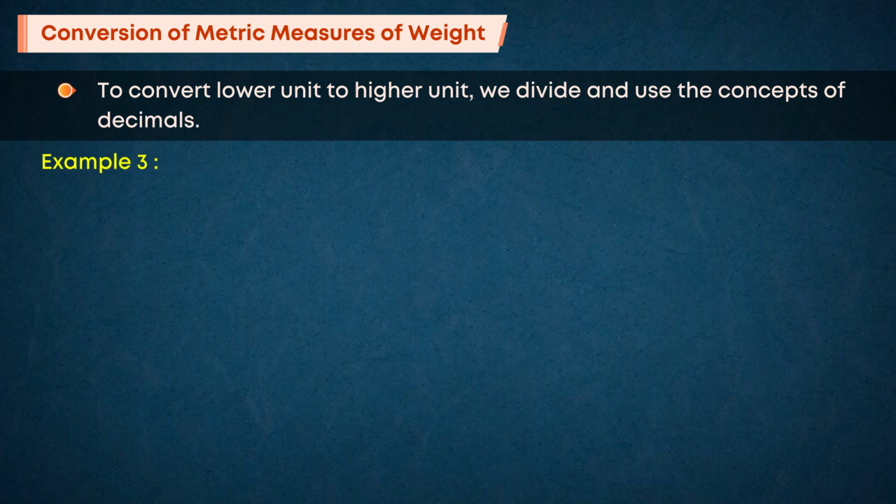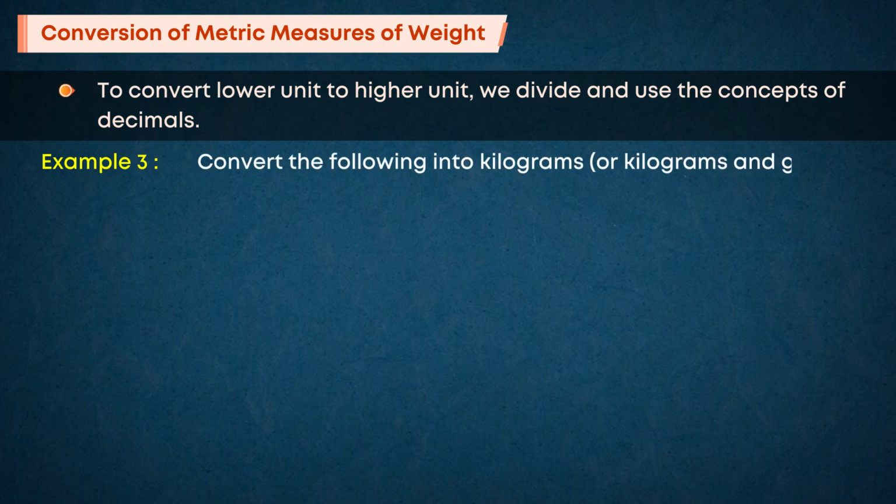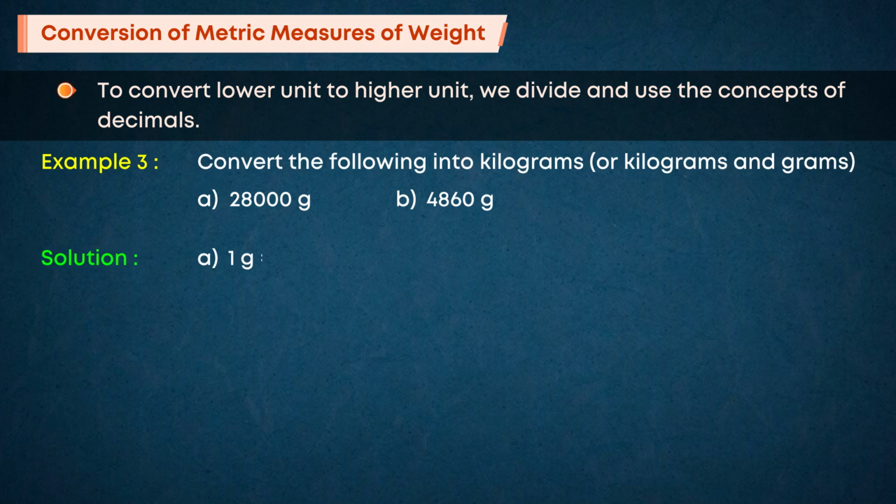Example 3. Convert the following into kilograms or kilograms and grams. A. 28,000 g. B. 4860 g. Solution. A. 1 g is equal to 1 by 1000 kilograms. 28,000 g is equal to 28,000 divided by 1000, which is equal to 28 kilograms.